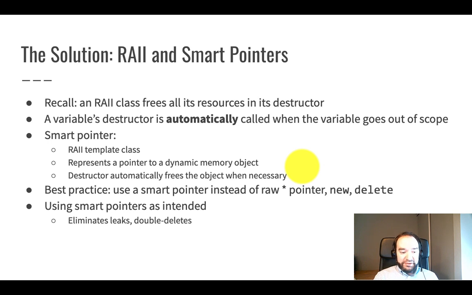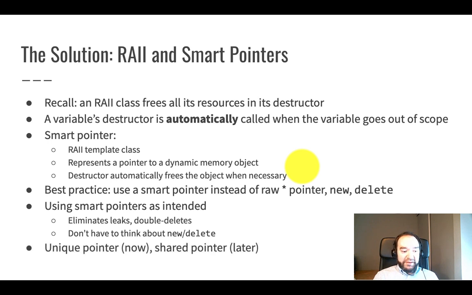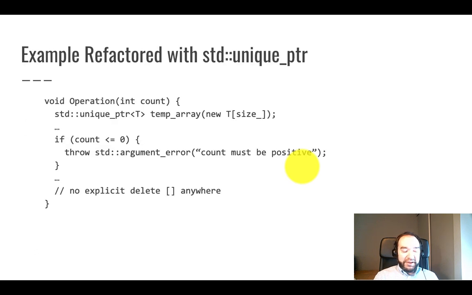All we have to do to eliminate these really tricky bugs is use smart pointer classes the way that they're intended to. So if we do that, we don't have to think about new and delete anymore. It's just handled for us. This video explains the unique pointer, which is the simpler of the smart pointer types. Later, we're going to go over the shared pointer, which is a little bit more complicated to handle a case that comes up when we deal with linked lists.